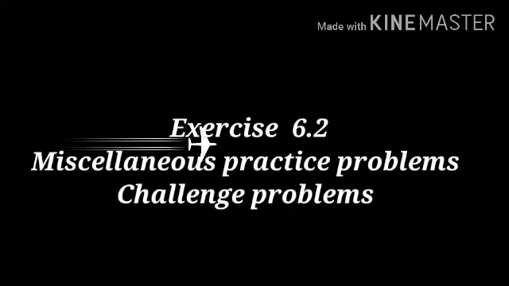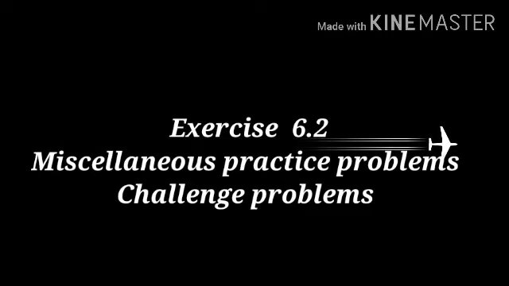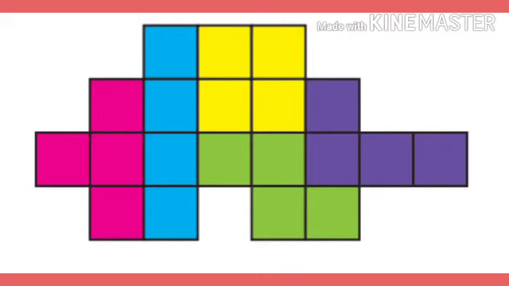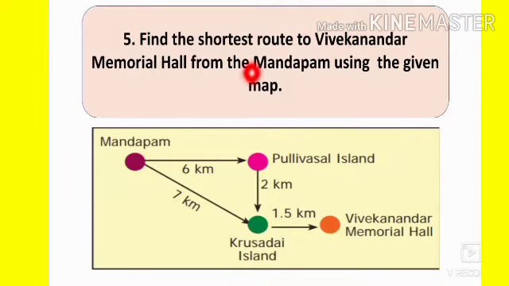Exercise 6.2, miscellaneous practice problems and challenge problems. Question: Find the shortest route to Vivekananda Memorial Hall from the Mandapam using the given map.